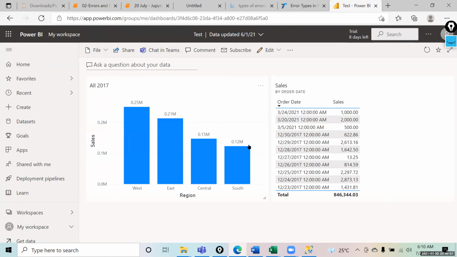And pinning visuals from others' reports, do I need to get access from them? You will be able to pin only your own visuals. If someone has shared a report with you, you can't edit those reports. A dashboard is something which will be shared. So you can only pin visuals of your own reports, the reports that you have published.